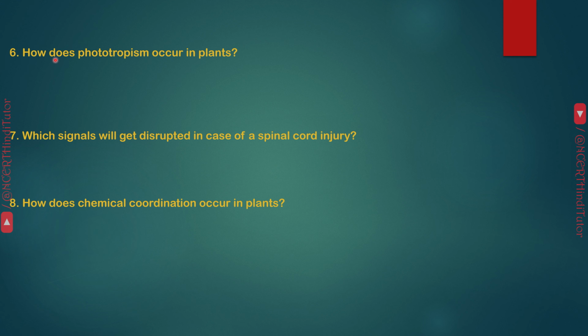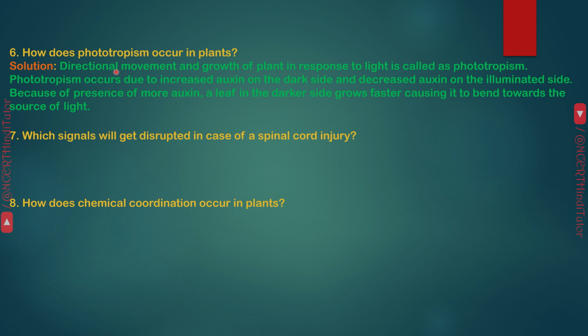Question 6. How does phototropism occur in plants? Answer. Directional movement and growth of a plant in response to light is called phototropism. Phototropism occurs due to increased auxin on the dark side and decreased auxin on the illuminated side. Because of the presence of more auxin, a leaf on the darker side grows faster, causing it to bend towards the source of light.